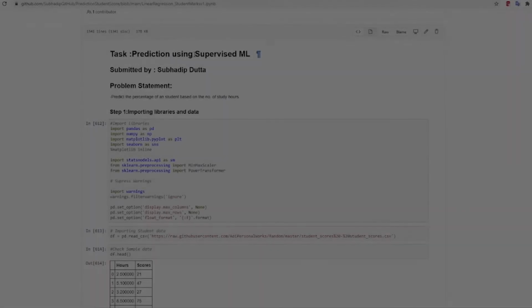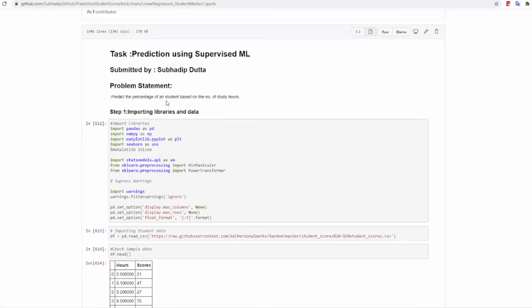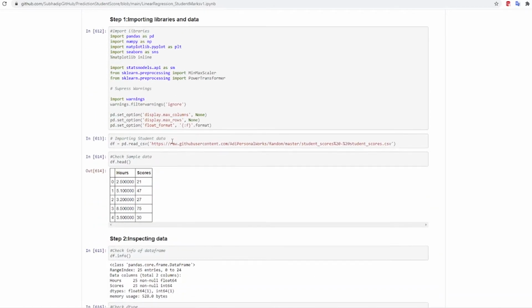We have a task where we need to predict the percentage of a student's score based on the number of study hours. So this has been done in Python. We basically import all the required libraries. We import the data from a public data set.